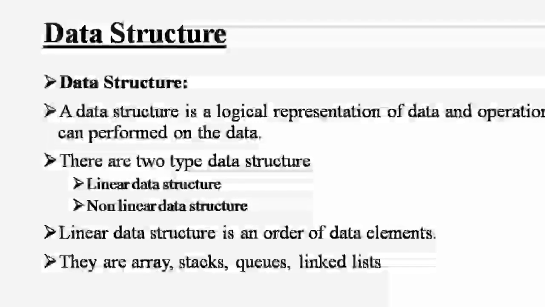The data part contains elements of data. The link part contains the address of another node. We have two parts: the first one is the data part, the second one is the link part. The data contains elements of data, and the link contains the address of another node.